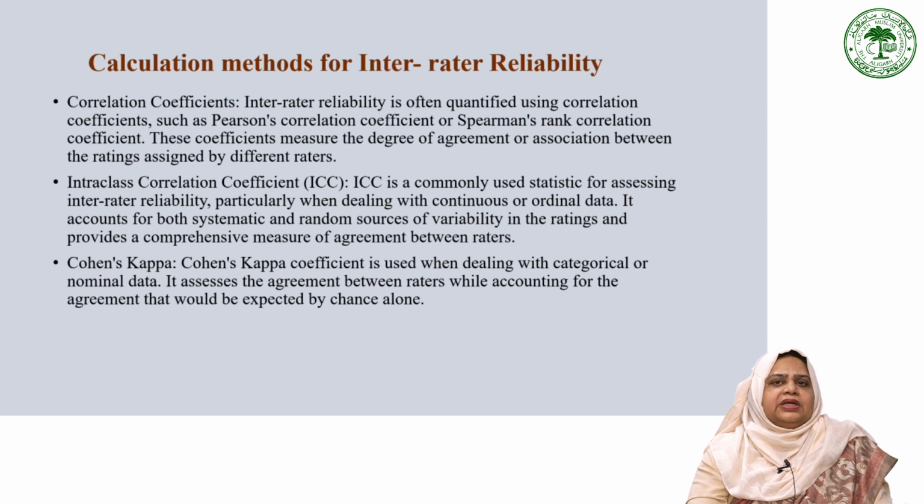When working with categorical or nominal data, Cohen's kappa coefficient is utilized. This coefficient not only assesses the agreement between raters but also considers the agreement that would be expected by chance alone. It provides a way to determine if the agreement observed between raters is beyond what would be expected due to random chance.